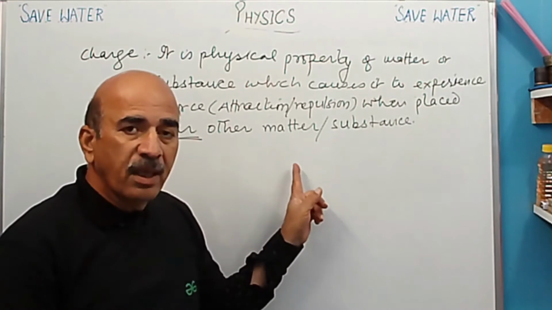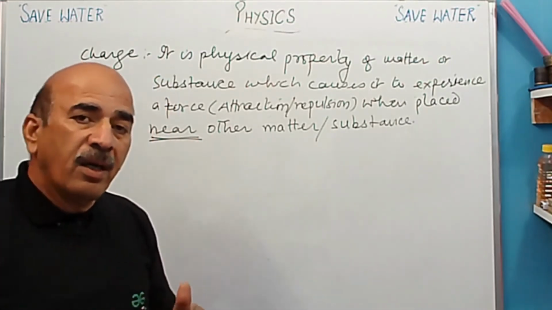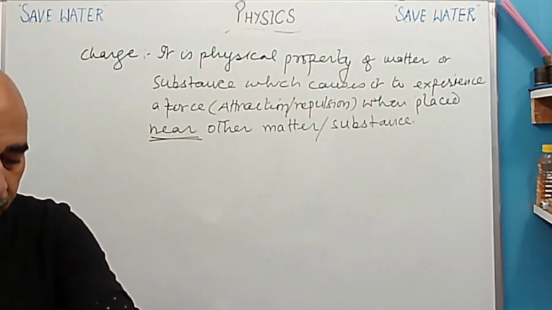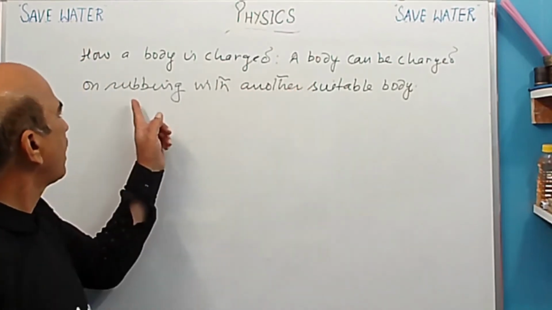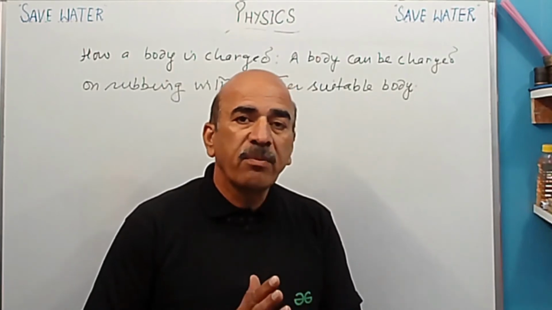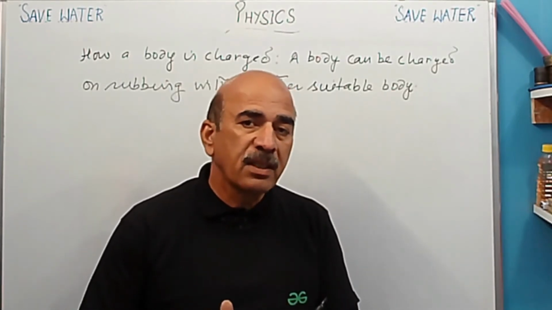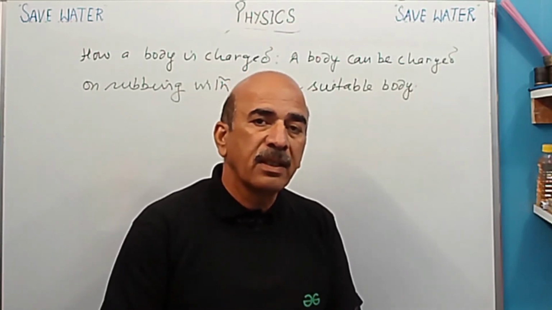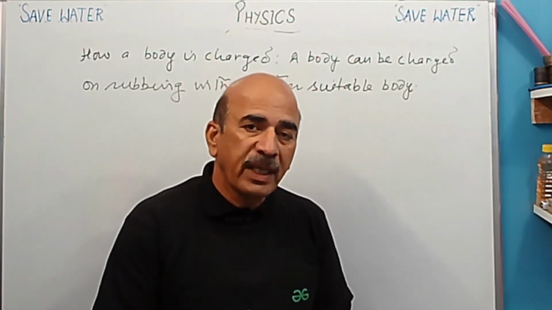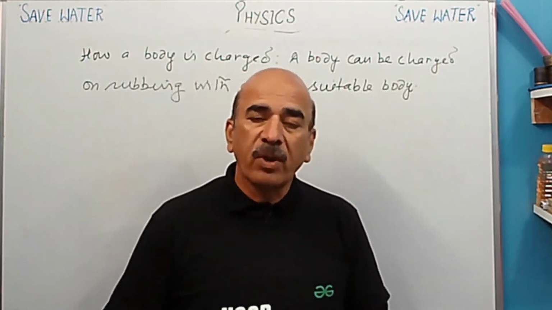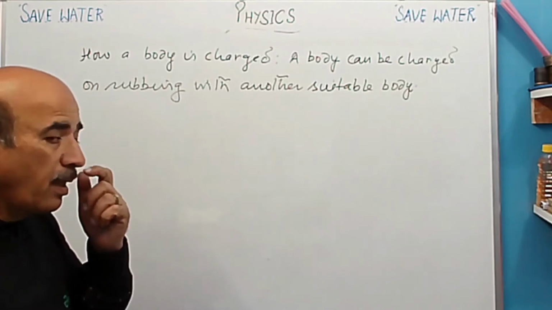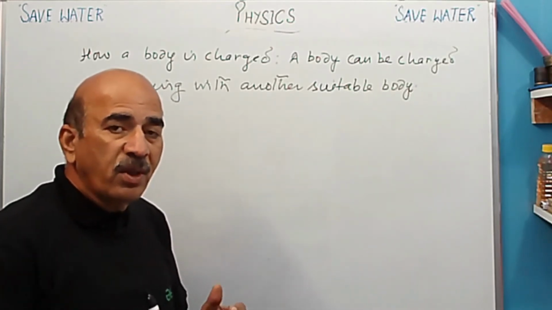So now after this, first note it down. Then how a body can be charged. Hurry up. So a body can be charged on rubbing with another suitable body. So here the word suitable is very, very important. Here you saw that when plastic straw is rubbed with woolen cap, only then it gets charged. If I rub it with any other material or any other body, it will not get charged. ठीक है?